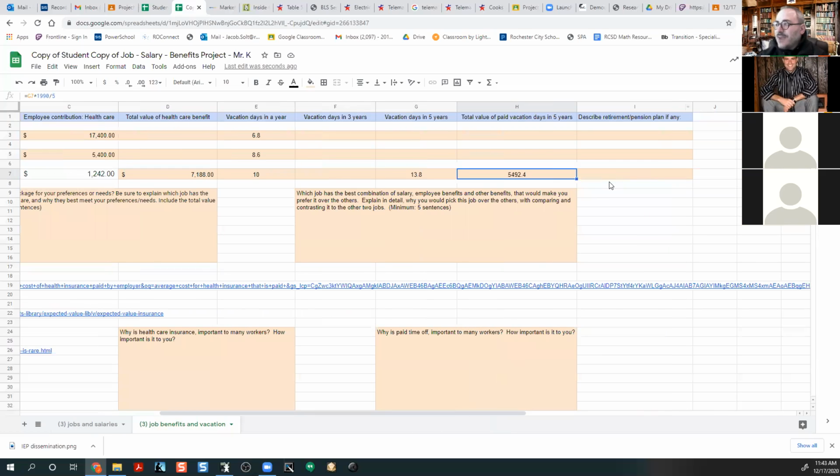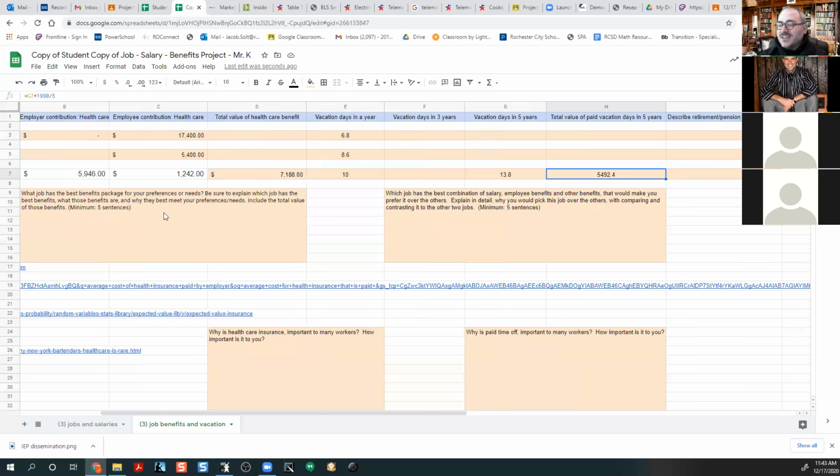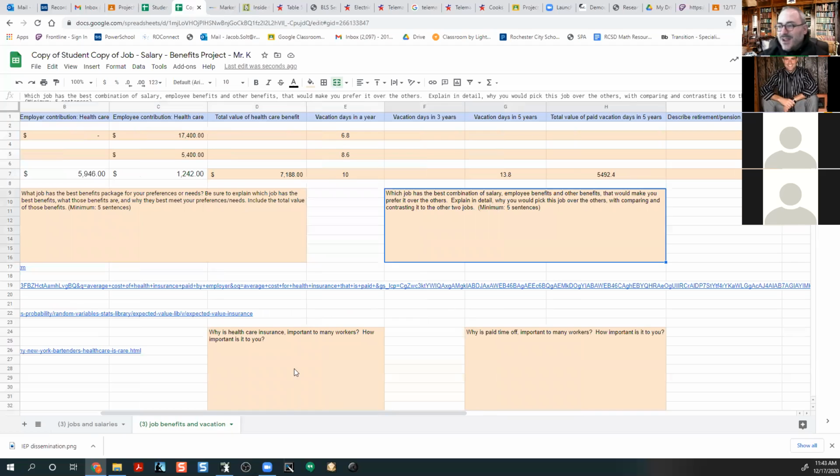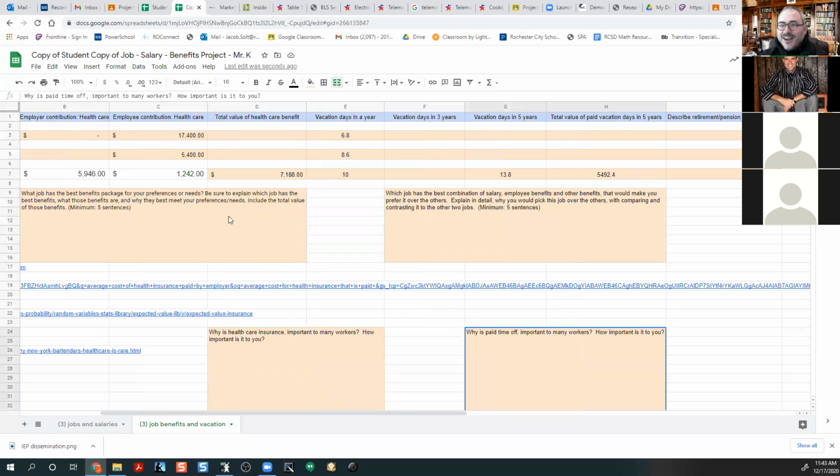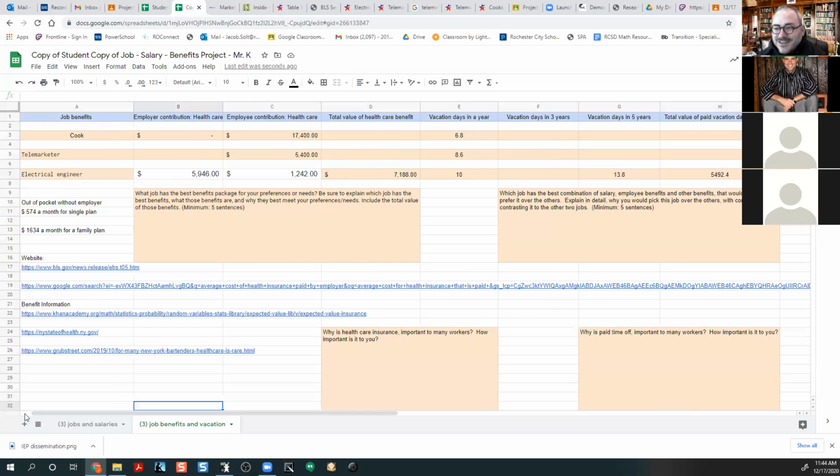And then I'll describe the retirement plan. I'll have to Google this and look it up. And I have some questions where I have to answer, like there's a 5-sentence minimum here, a 5-sentence minimum there, answer these questions there and there. So once you've done the writing component, boom, you're done. It's good. You're golden. Congrats. So that is my explanation for how to complete this project. I'll take any questions at this time and I'll stop the recording.